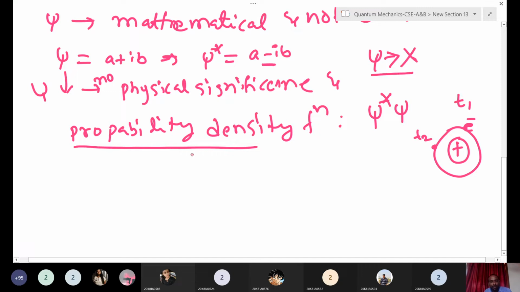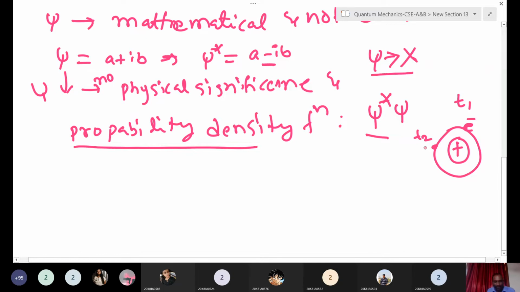That's why we cannot directly locate the electron. So we use the probability function to identify where this electron is located, which place it is located. That's why we use the probability density function. Suppose at some time it is here, after some time here; that is probability only. Probability means what?